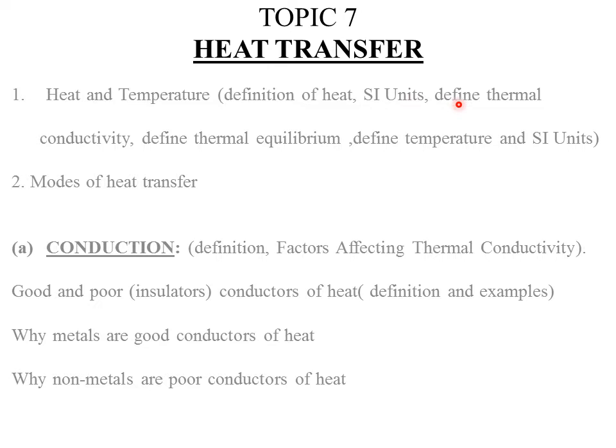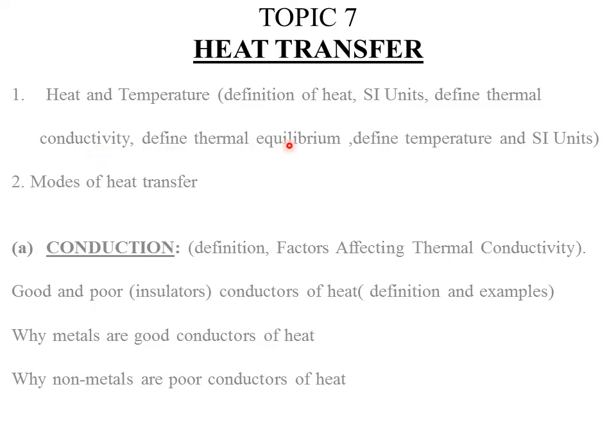Then we also need to define what we mean by thermal conductivity. So we have said that thermal means heat. Then conductivity is from the word conductor. To conduct is to ferry or to pass or to convey something from one point to another. So here we'll be looking at heat conductivity. Now, thermal conductivity is the ability of a material to conduct heat.